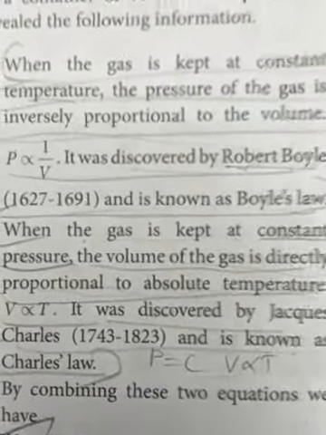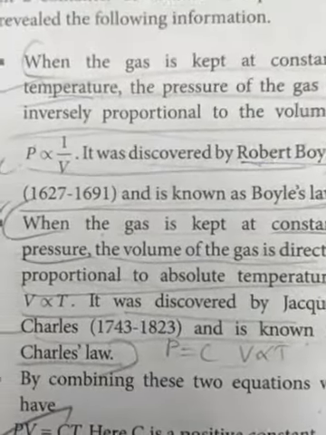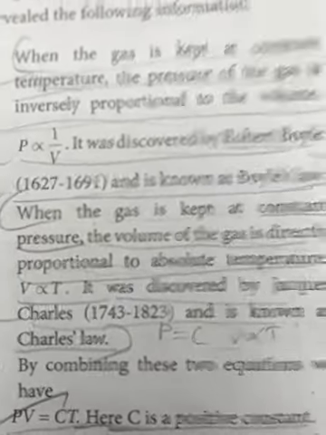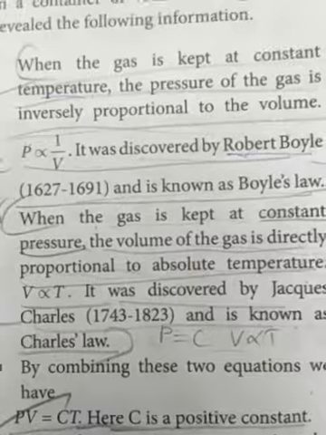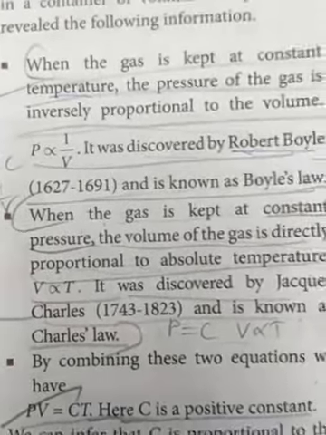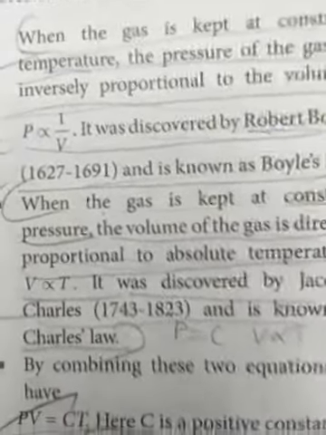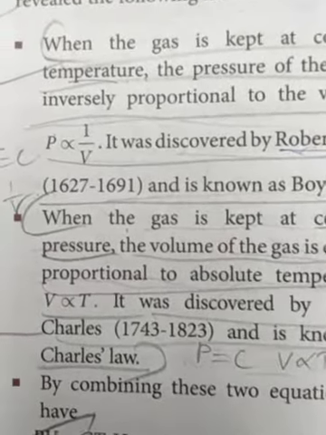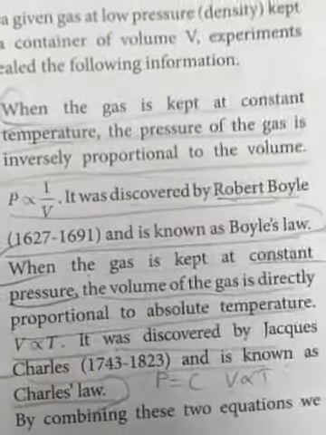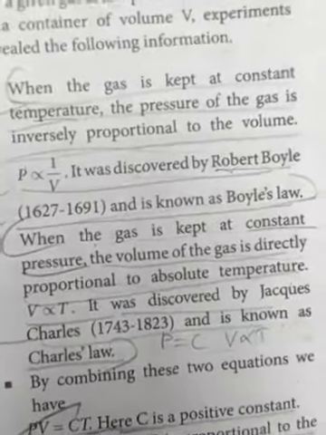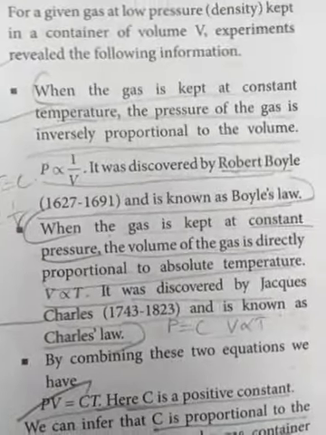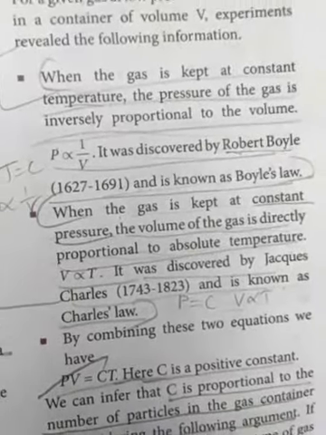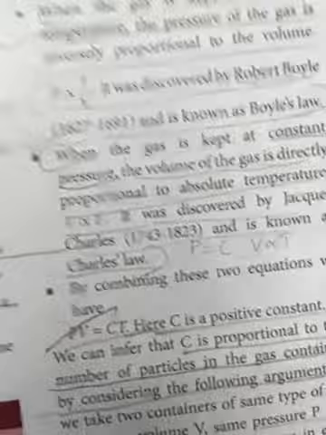Next, when the gas is kept at constant pressure, the temperature is directly proportional to the volume. So we take T directly proportional to V. This was discovered by Jacques Charles, 1743 to 1823. This is what we call Charles' law.